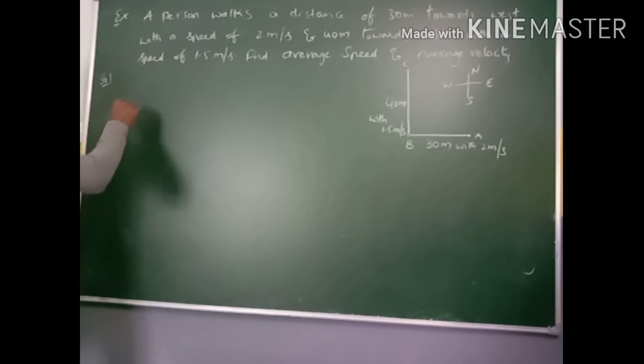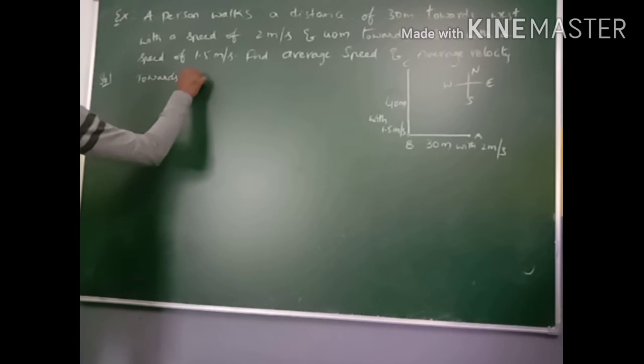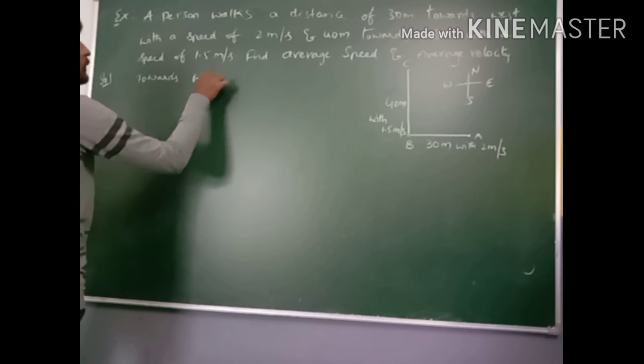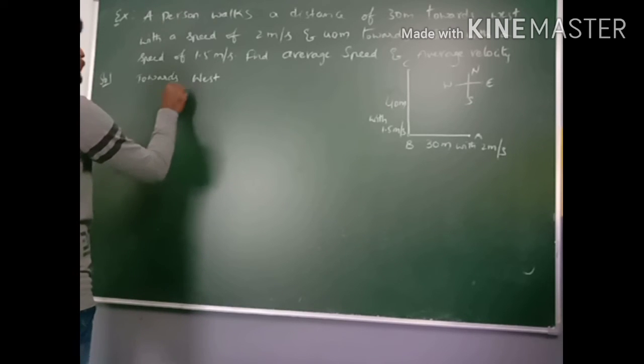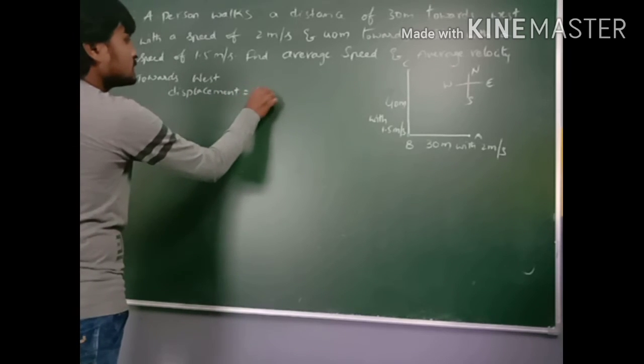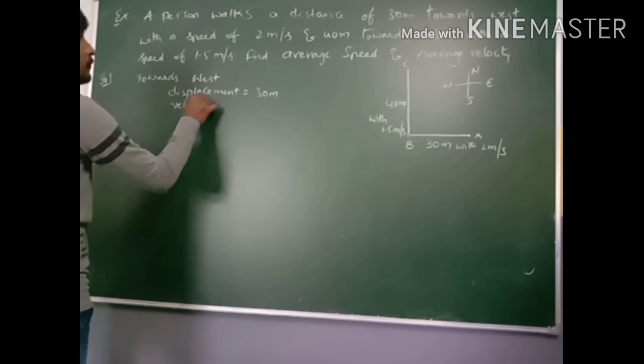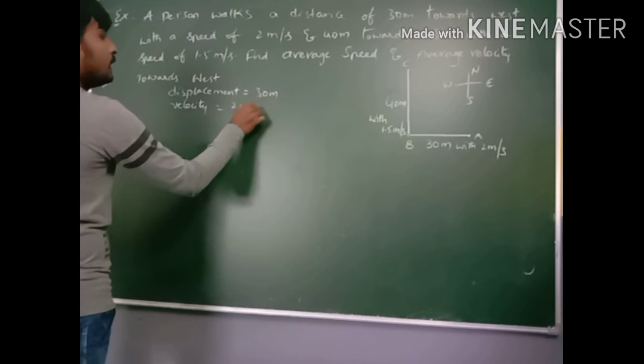So, solution. Towards west, displacement is equal to 30 meters, velocity is equal to 2 meters per second.